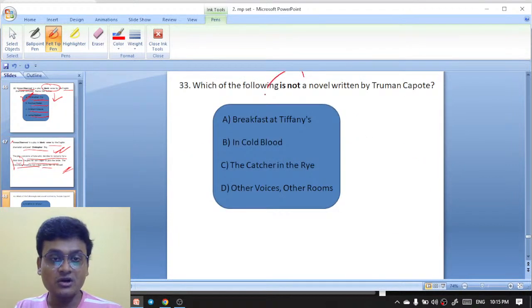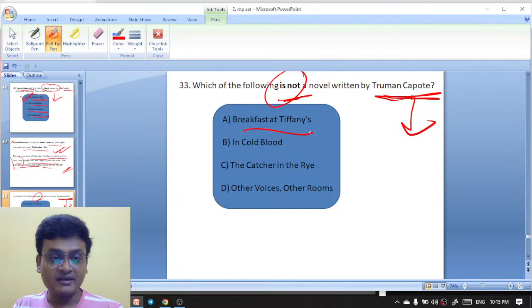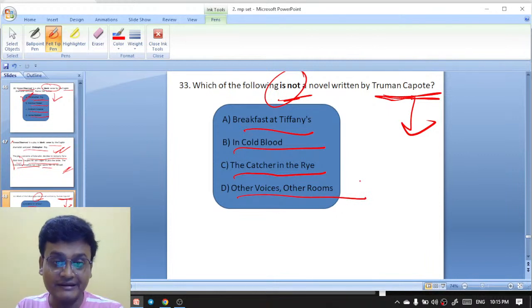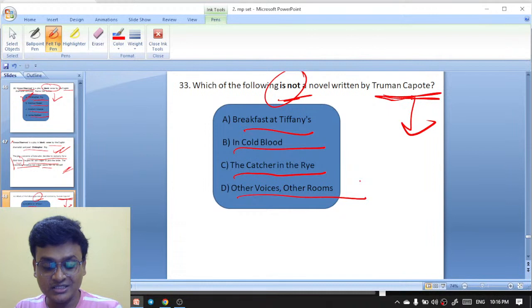Which of the following is not a novel written by Truman Capote? Breakfast at Tiffany's, In Cold Blood, The Catcher in the Rye, Other Voices, Other Rooms. Which is not a novel by Truman Capote?